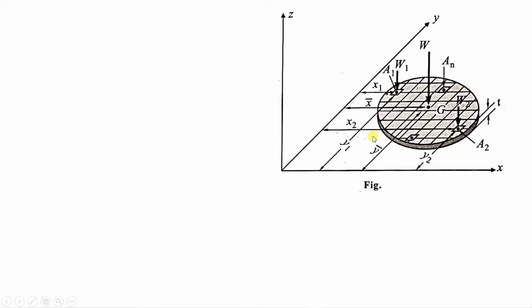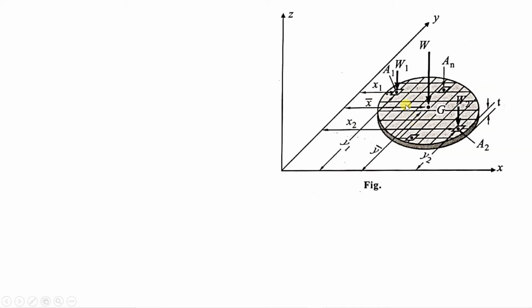Now this cylindrical plate is divided into a number of individual parts, and the weight of each individual particle acts along the center of that particle, and all the forces are parallel. Here two examples are shown. W1 is acting in the downward direction, and W2 is also acting in the downward direction. Similarly, there will be up to Wn.